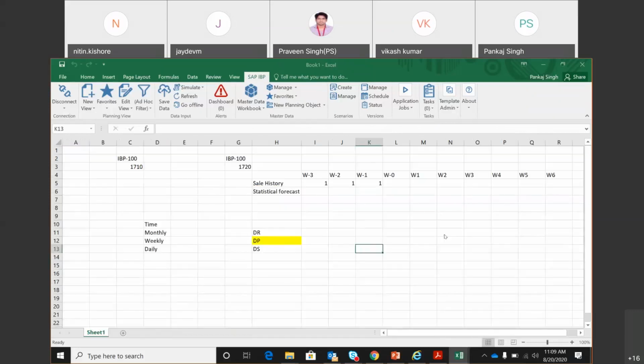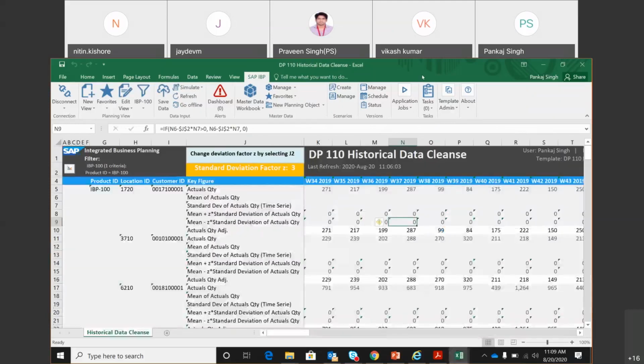Is there a way to mute this beep of people dropping and joining? Can we do that? I don't know why it is giving us so many beeps. Okay.